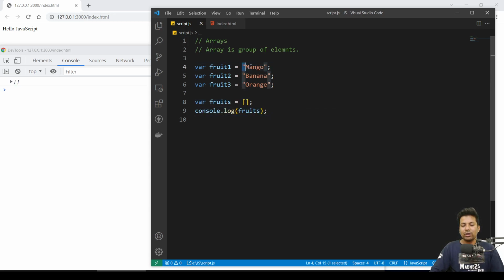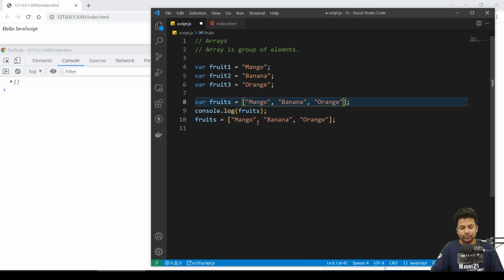Now I want these to be inside the array. So I'll just put them inside here: fruits equals mango, banana, orange. You can put them directly inside here. Let me just show you. See, this will also work.